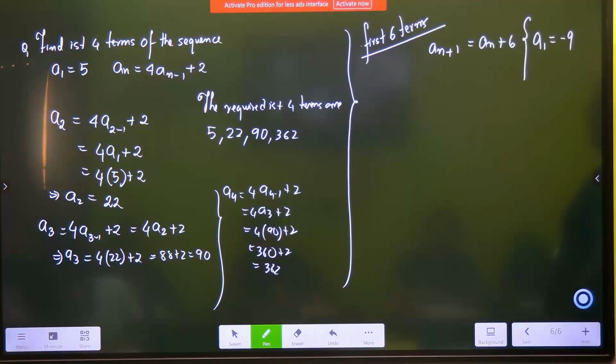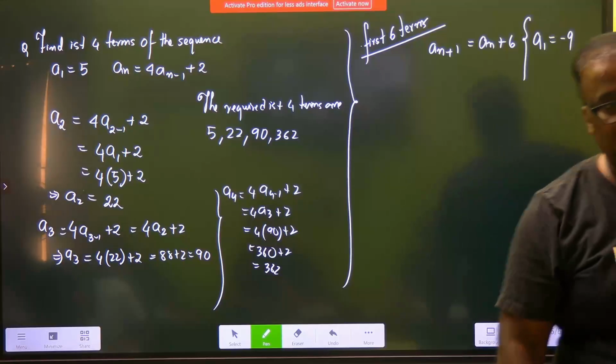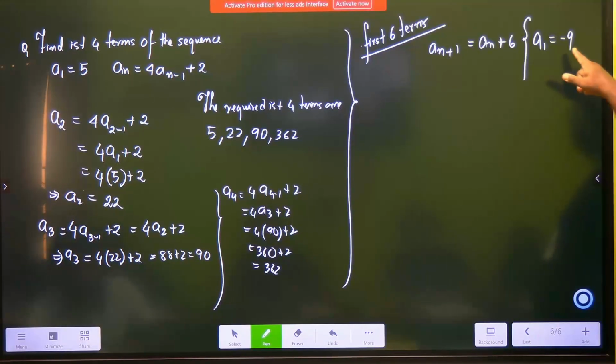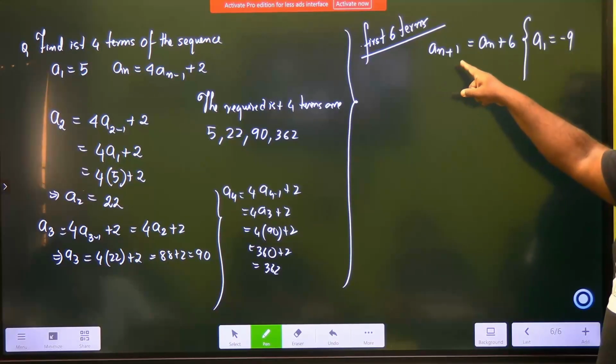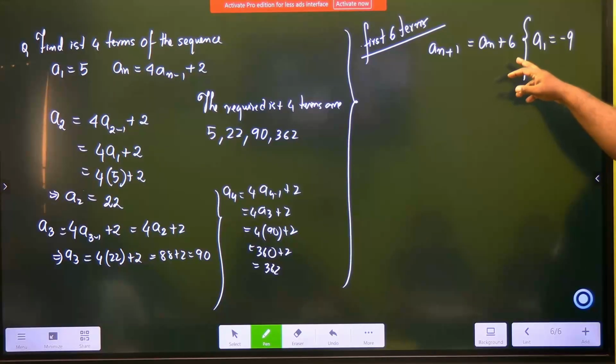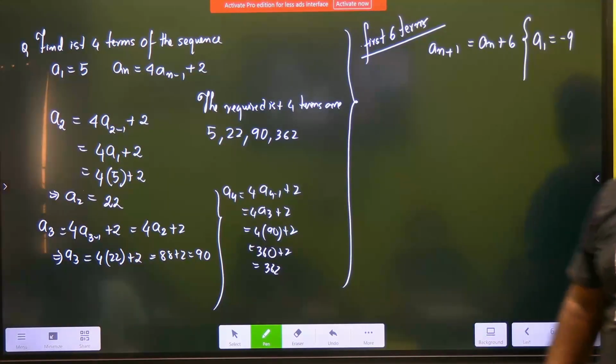Okay? That means a_1 is already calculated for you. You have to find what? a_2, a_3, a_4, a_5, a_6. Come on, do it. Is there some problem? Look, children, a_1 is already given. Now put a_2. What will a_2 be? A_2 will be equal to... a_1 is there. How will you proceed in this problem?